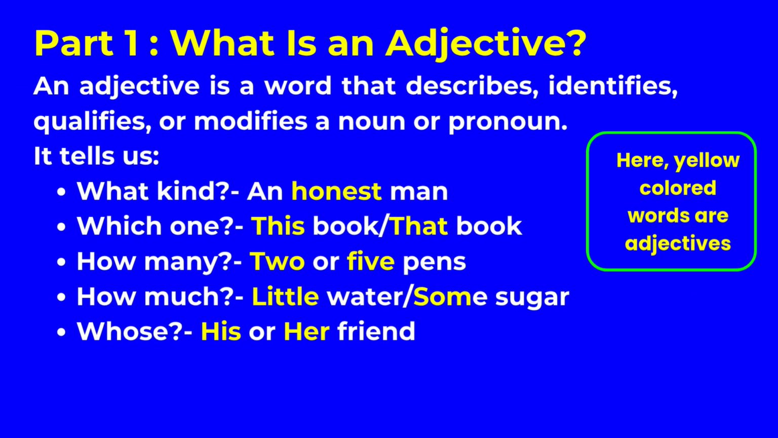Part 1. What is an adjective? An adjective is a word that describes, identifies, qualifies, or modifies a noun or pronoun. It tells us, what kind? An honest man. Which one? This book, that book. How many? 2 or 5 pens. How much? Little water, some sugar. Whose? His or her friend. Here, yellow-colored words are adjectives.